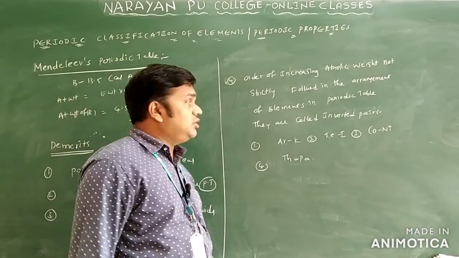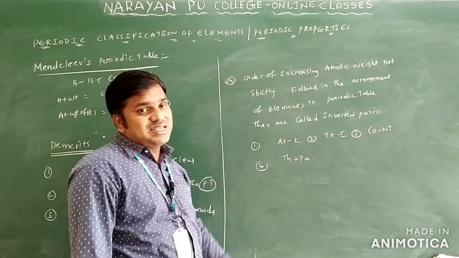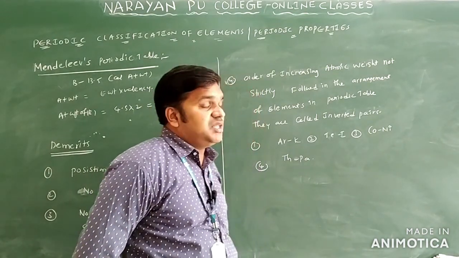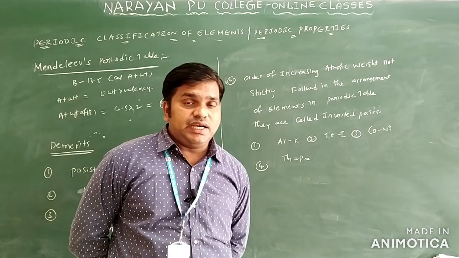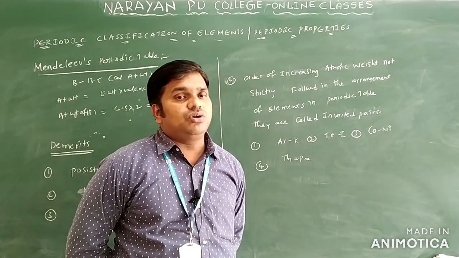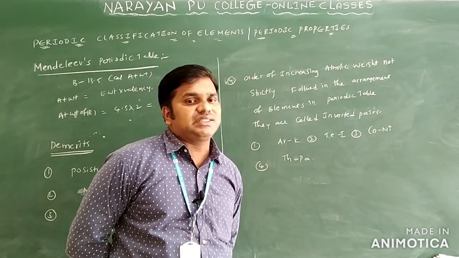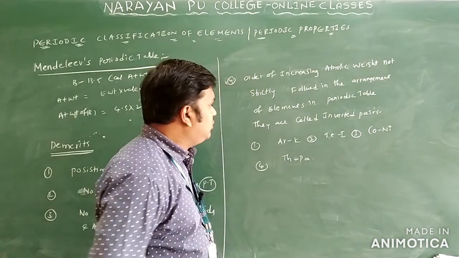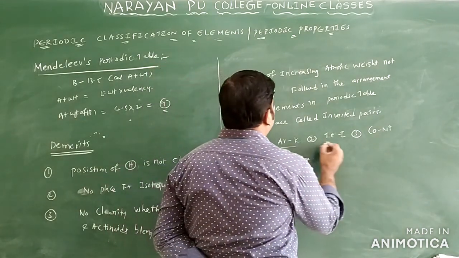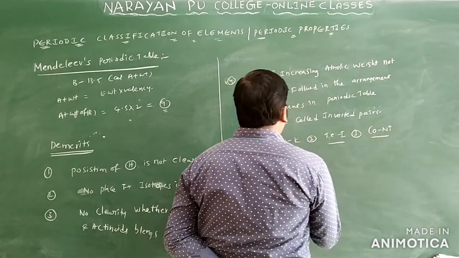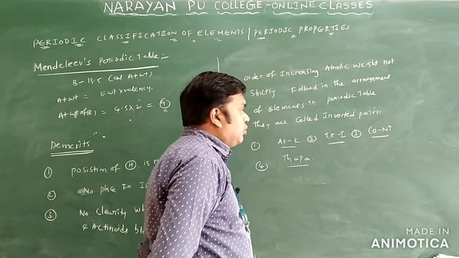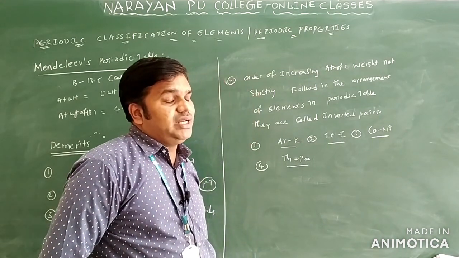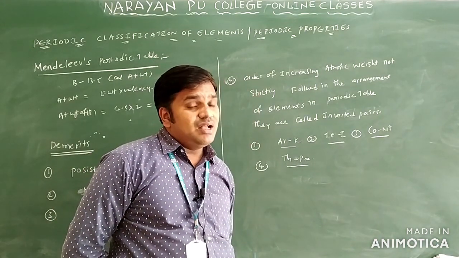And one more demerit: the order of increasing atomic weight is not strictly followed in the arrangement of elements in the periodic table. These are called inverted pairs. This periodic table was mainly constructed based on the increasing order of atomic weights. But in argon and potassium, tellurium and iodine, cobalt and nickel, thorium and protactinium, the element with the higher atomic weight is placed before the one with the lower atomic weight.